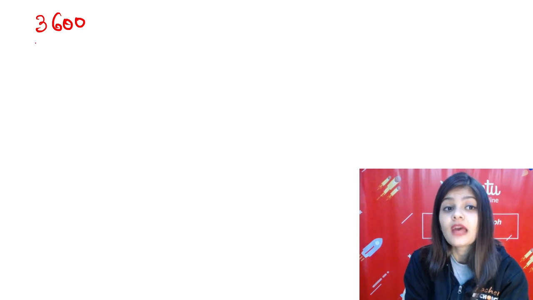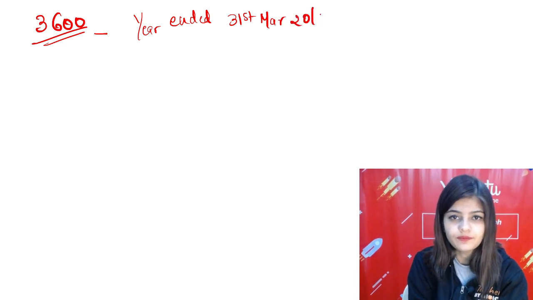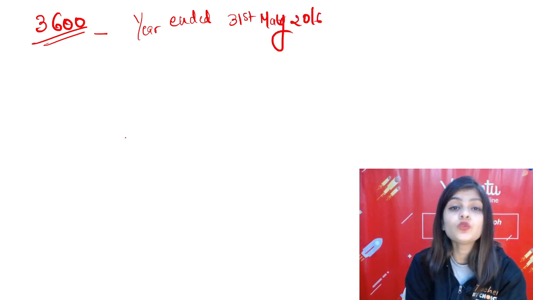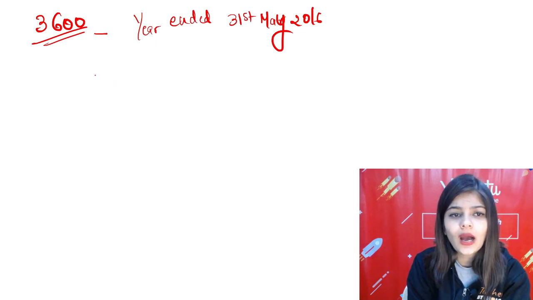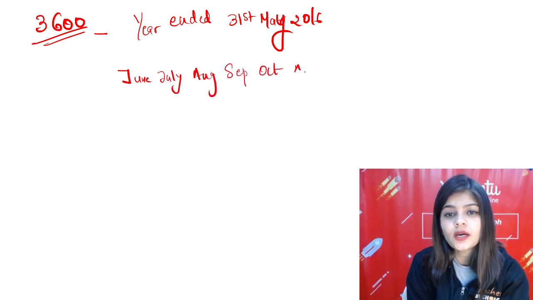So हमने जो इंश्योरेंस प्रीमियम पे किया है 3,600. We have paid this for the year ended 31st May 2016. 31st May 2016 मतलब ईयर कौन सा हुआ? It will be June, July, August, September, October, November, December, Jan,